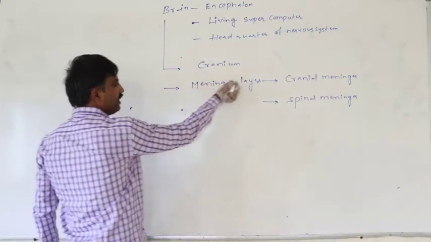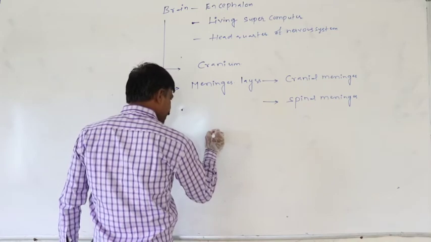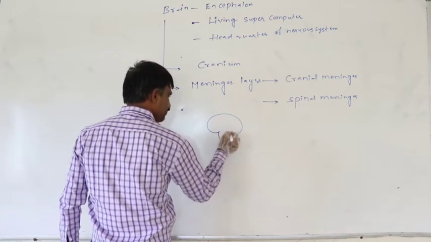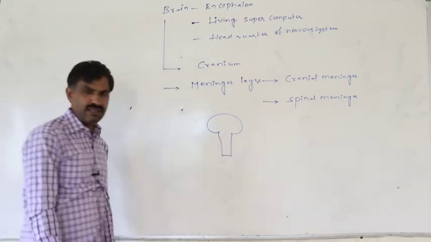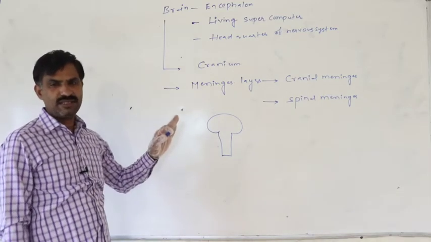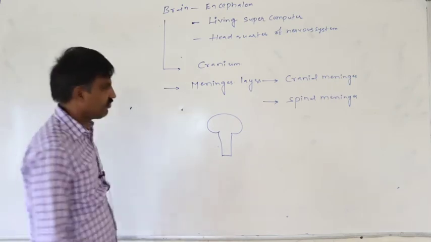Definitely, the cranial meninges are of three. So around the brain, to provide protection, three cranial meninges are present.